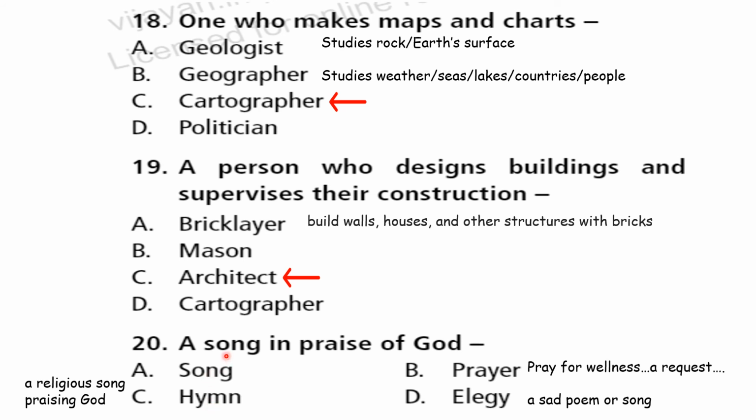See the question, a song in praise of God. Which is the correct answer? You got it now? See the minute difference between prayer and hymn, right? Prayer is where you request God for something. You ask God, please give me that. That is the meaning of prayer. But hymn is only praising God. Elegy means a sad poem or song, which will not suit the place. Okay.